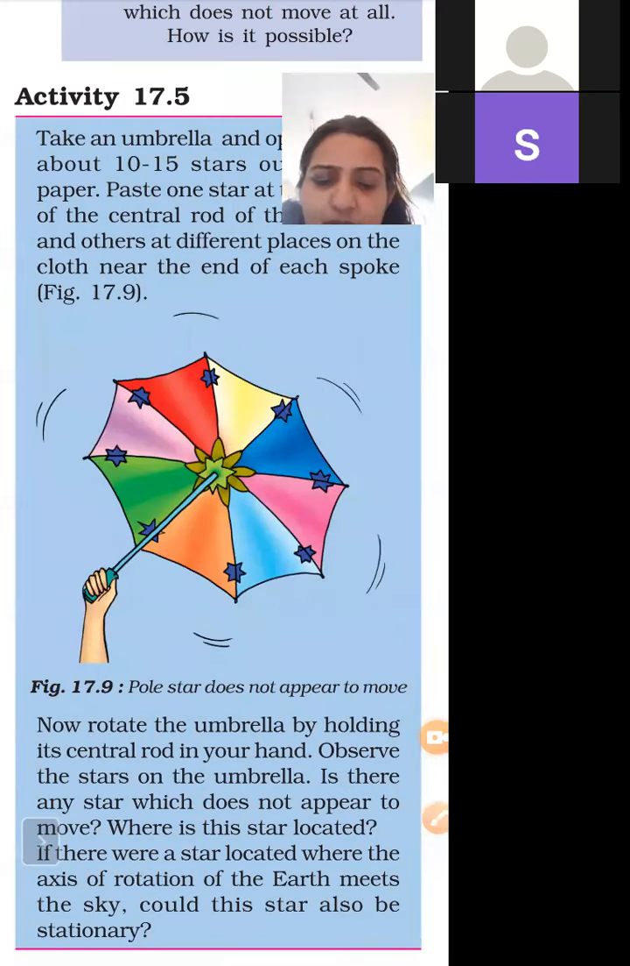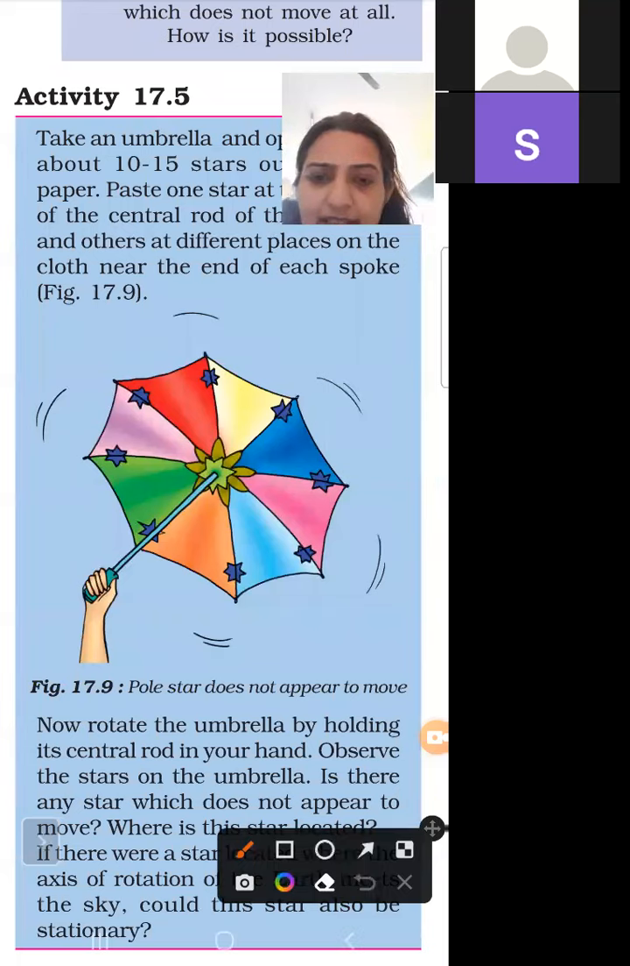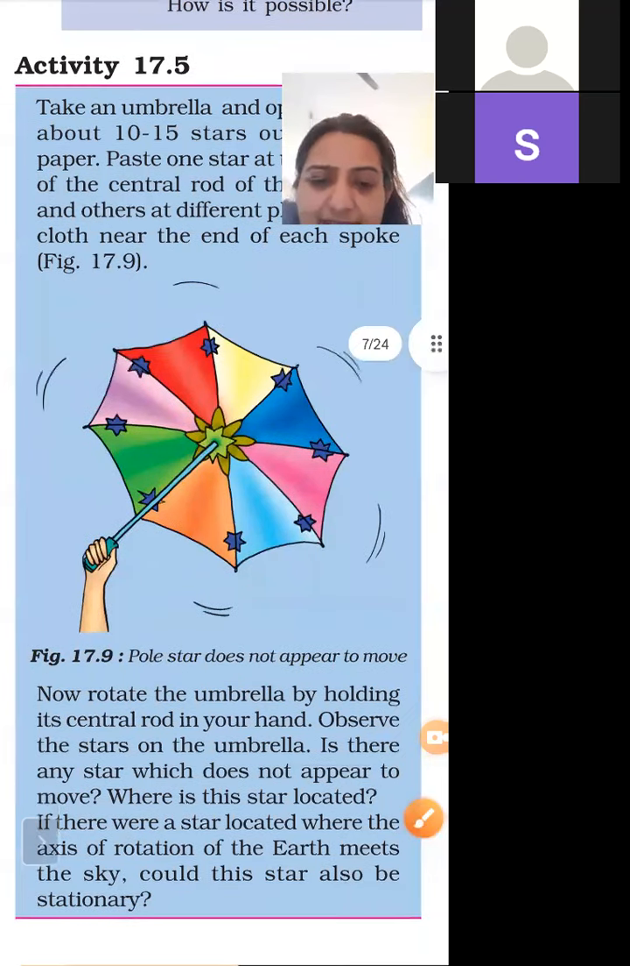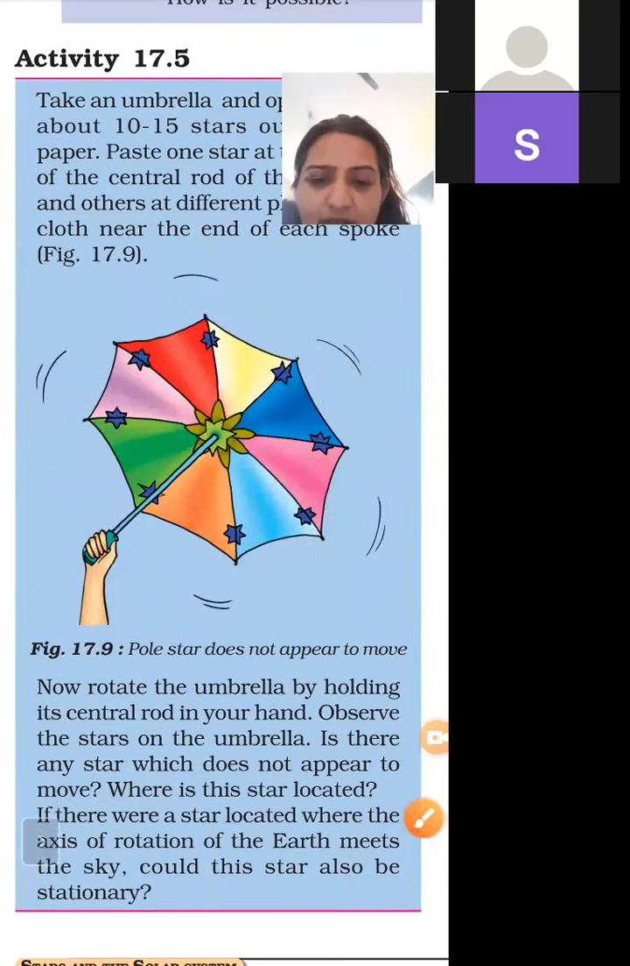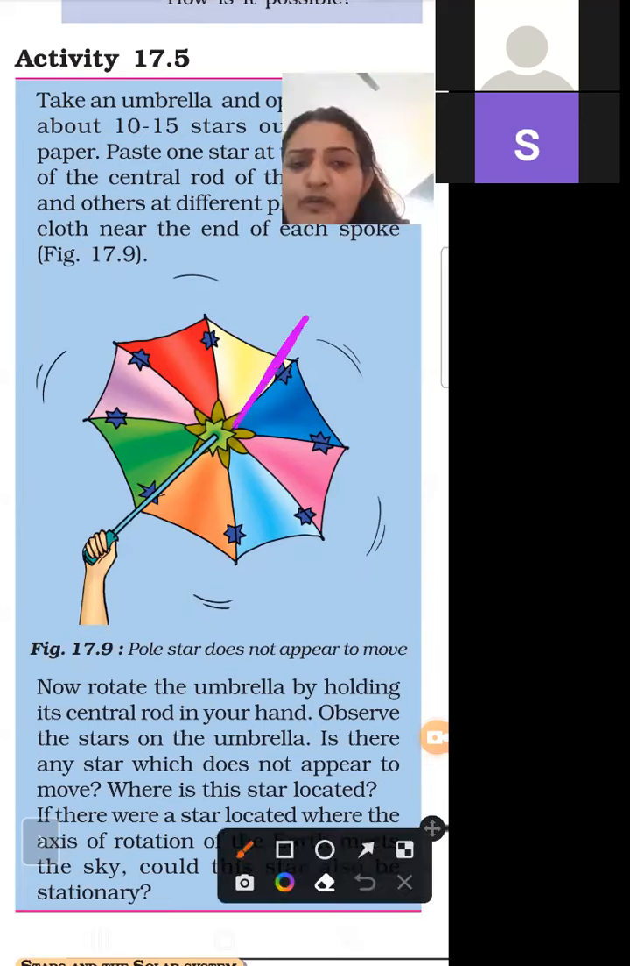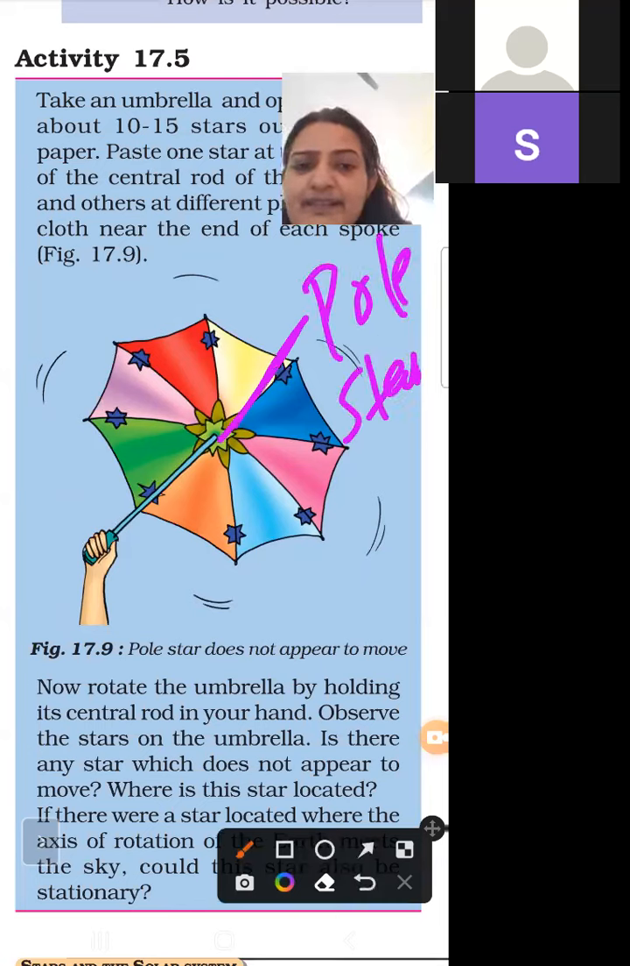So where is it? This star is located at the axis. If there were a star located where the axis of the rotation of the earth meets the sky, would this star also be stationary? So you have to remember the pole star does not move. This is our pole star, and it is located on the axis of the earth.